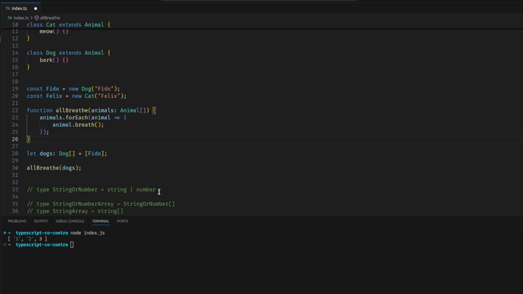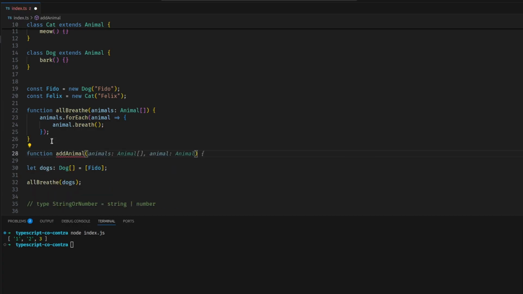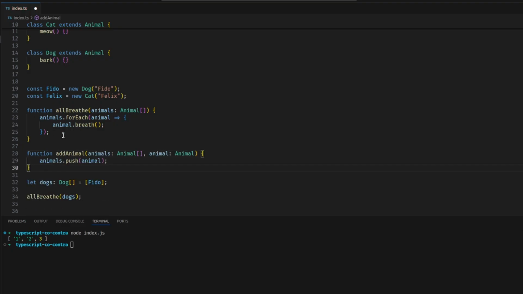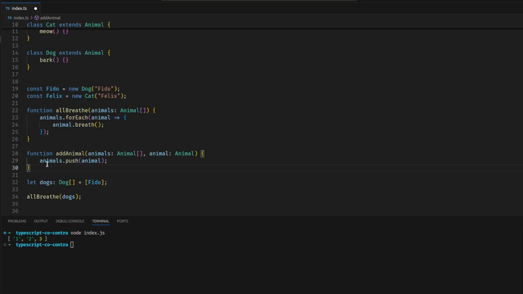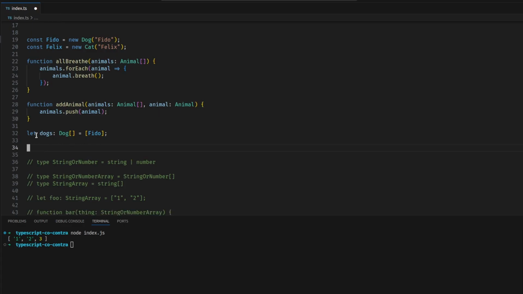Well, yes, but contravariance only applies when you're doing write operations, essentially. Let's do this. We're going to add an animal. We're going to accept an animals array and an animal, and we're going to just push the animal onto the animals array, right? We have this array of dogs here with Fido in it, and I want to add a cat onto that array. Can I do that?